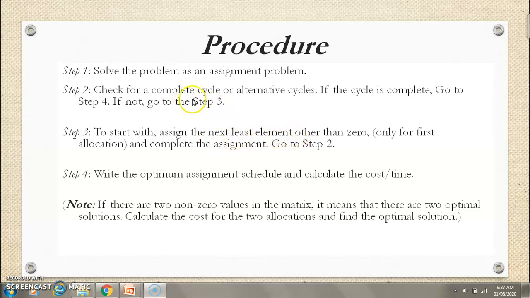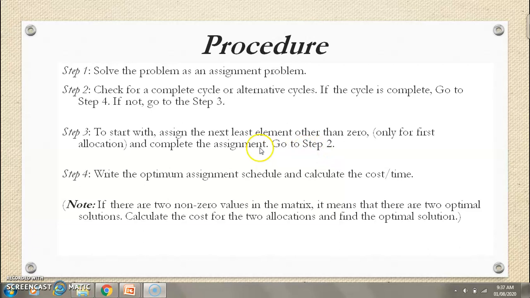But if the cycle is not possible with respect to the 0 elements, then our first assignment should be made on the next smallest element other than 0, and then we proceed with making the assignments. And once we complete the assignment, again we go to step 2.